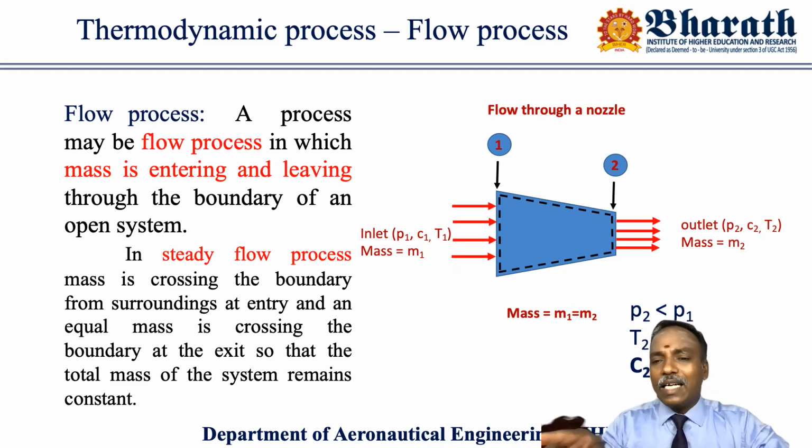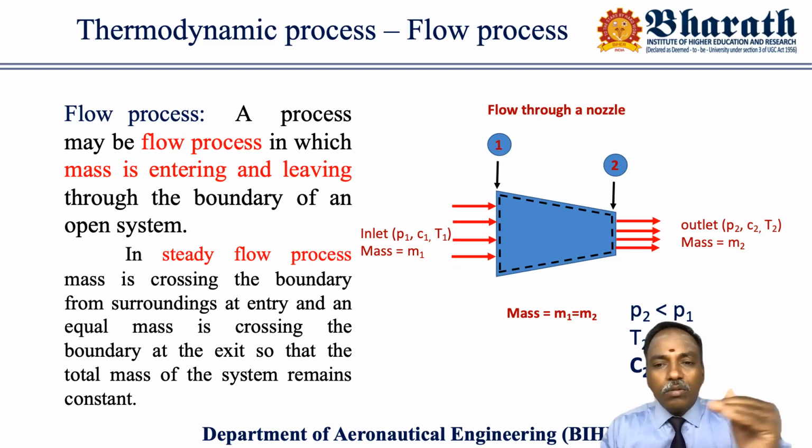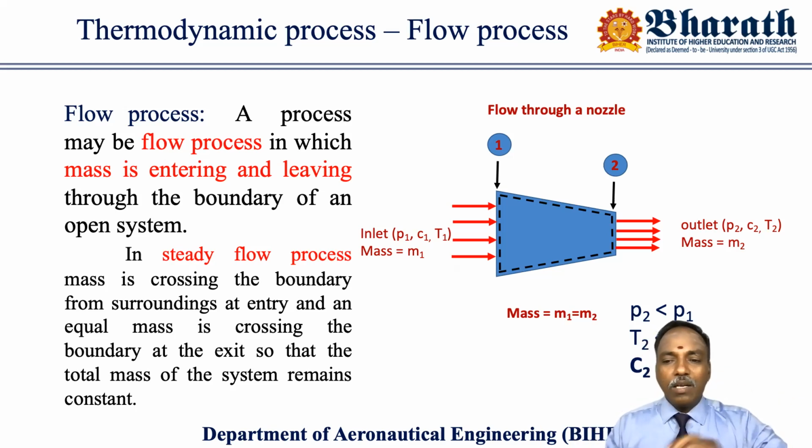You can see on the right-hand side that the fluid is coming out, with the red colored arrows. At the outlet I measured that the mass flow rate is M2 and the outlet condition is P2, C2 and T2. My interest is when it passes through this nozzle section. Nozzle means a converging area, so A1 will be greater than A2. Exit area is smaller than inlet area.